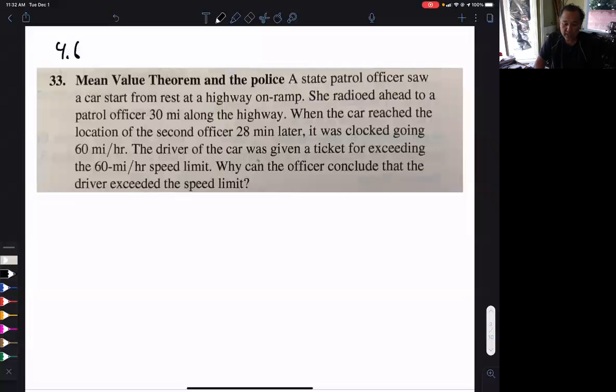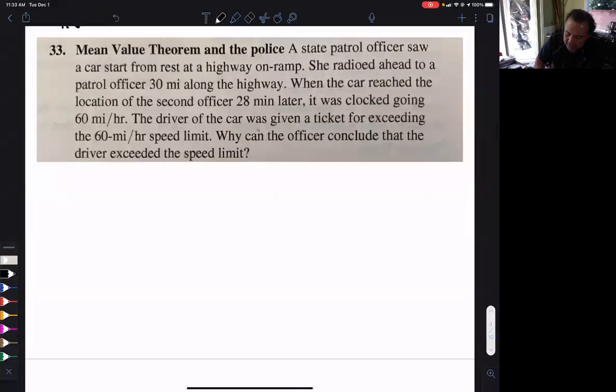So this is chapter 4, section 6, mean value theorem, and number 33. This one's hard because you have to take that theorem and make it make sense in the context of this problem. So let's read this. A state patrol officer saw a car starting from rest. She radioed ahead to another patrol officer 30 miles further down the road, and the car reached the other officer 28 minutes later. Okay, so let me draw a graph of that.